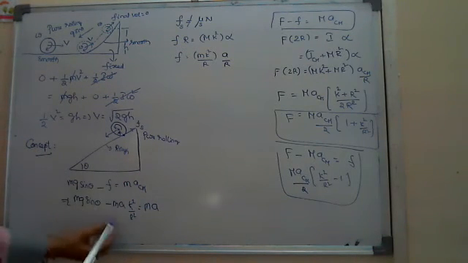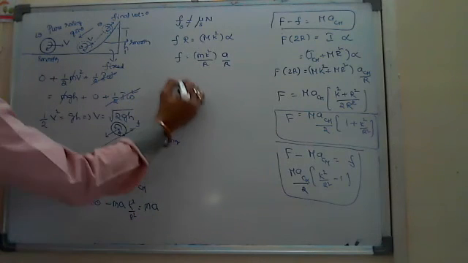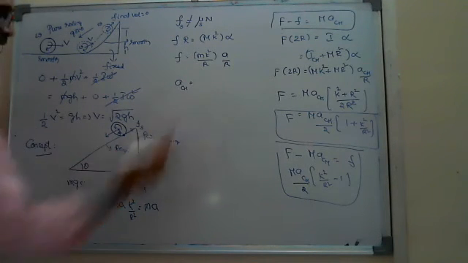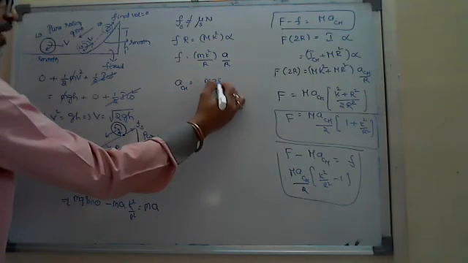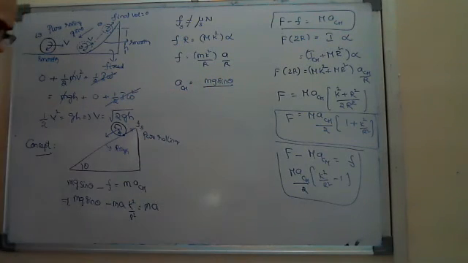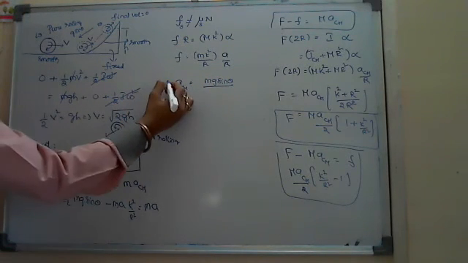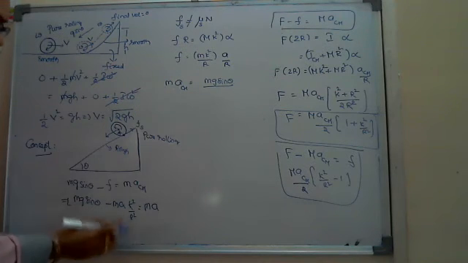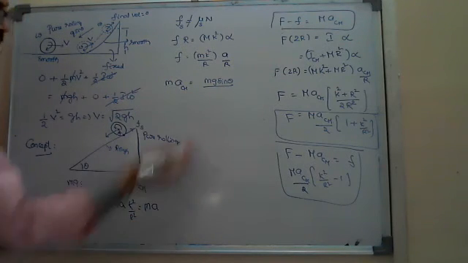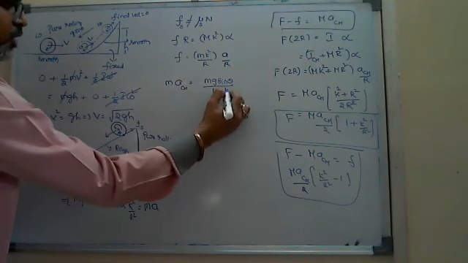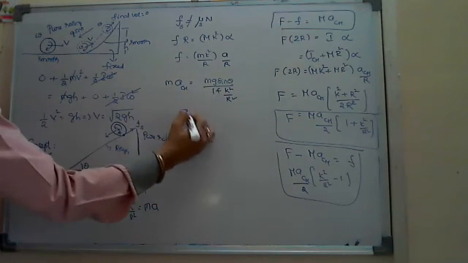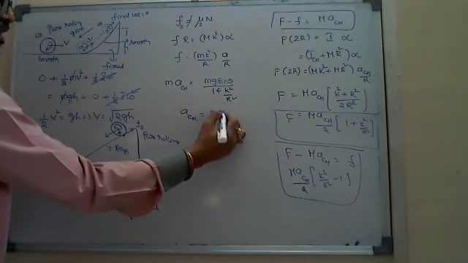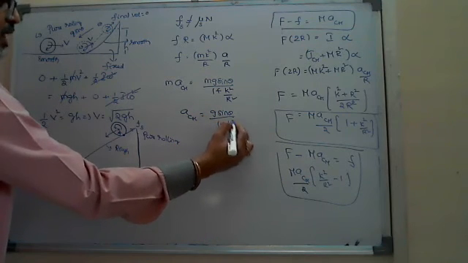And then we will get a, by taking this term to the other side, I think you know this equation: a_cm is equal to mg sine theta divided by, if you take m a_cm common, you will get 1 plus k square by r square, that I will take to the denominator. If I cancel m, I will get a_cm, which is g sine theta by 1 plus k square by r square.